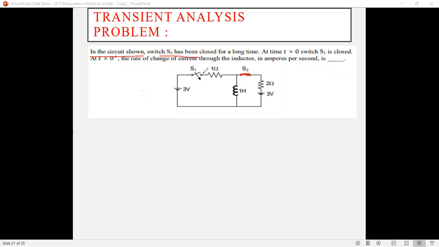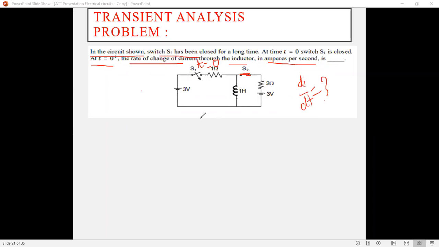Now at t equals 0 plus, the rate of change of current through the inductor in ampere, that is di divided by dt, we want to determine.